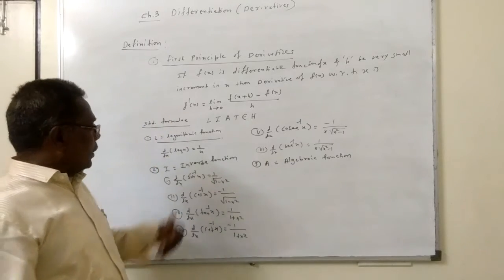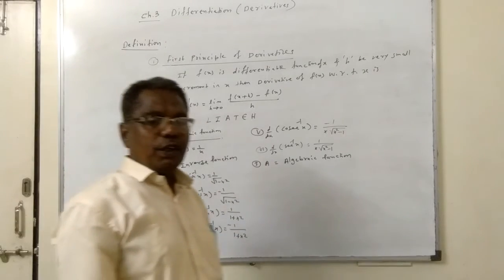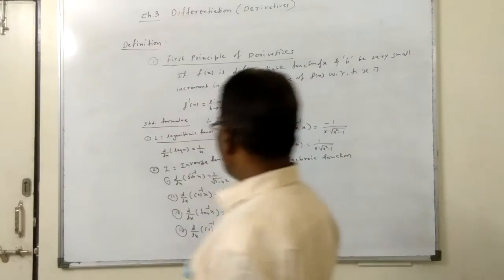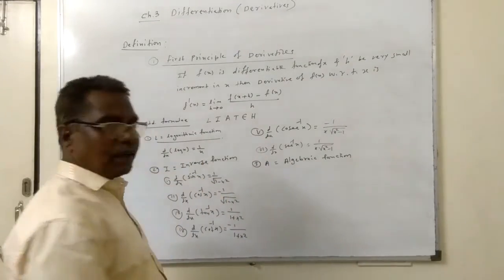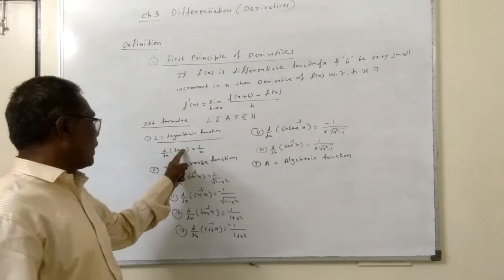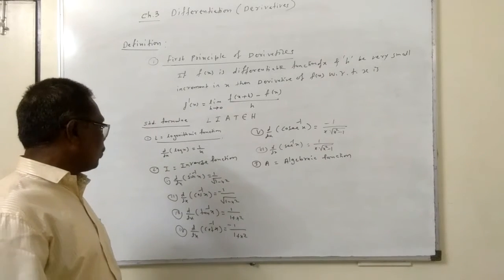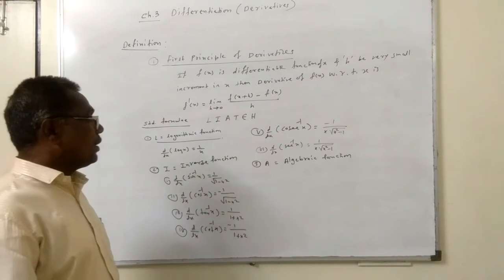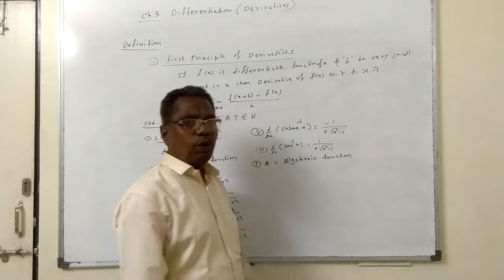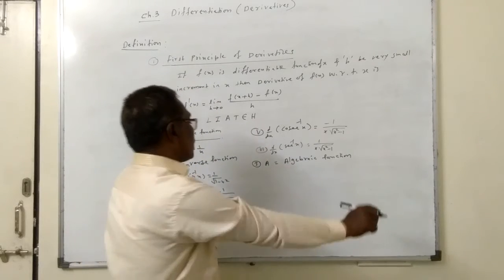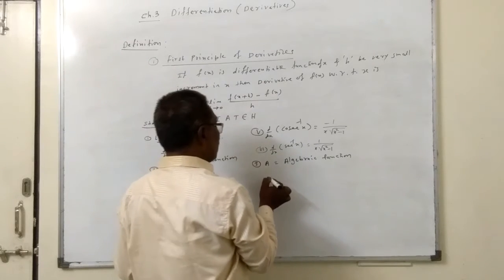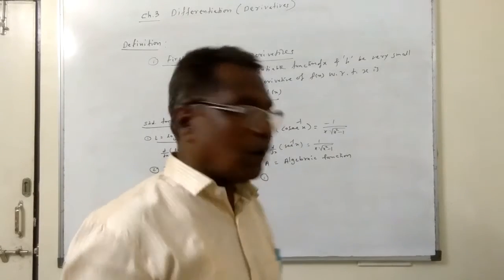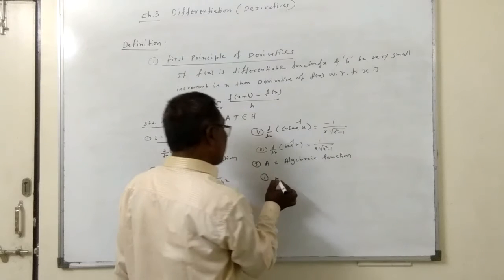If we observe here, the basic formulae of the derivatives are for elementary functions. All these functions are elementary functions: angle is identity, log x, x is the identity function, y is equal to x, f of x equals x, sin inverse x. So in all the basic formulae, elementary functions are there. In algebraic functions, the elementary functions are the constant function, identity function, and power function. So basically we will get three formulas.